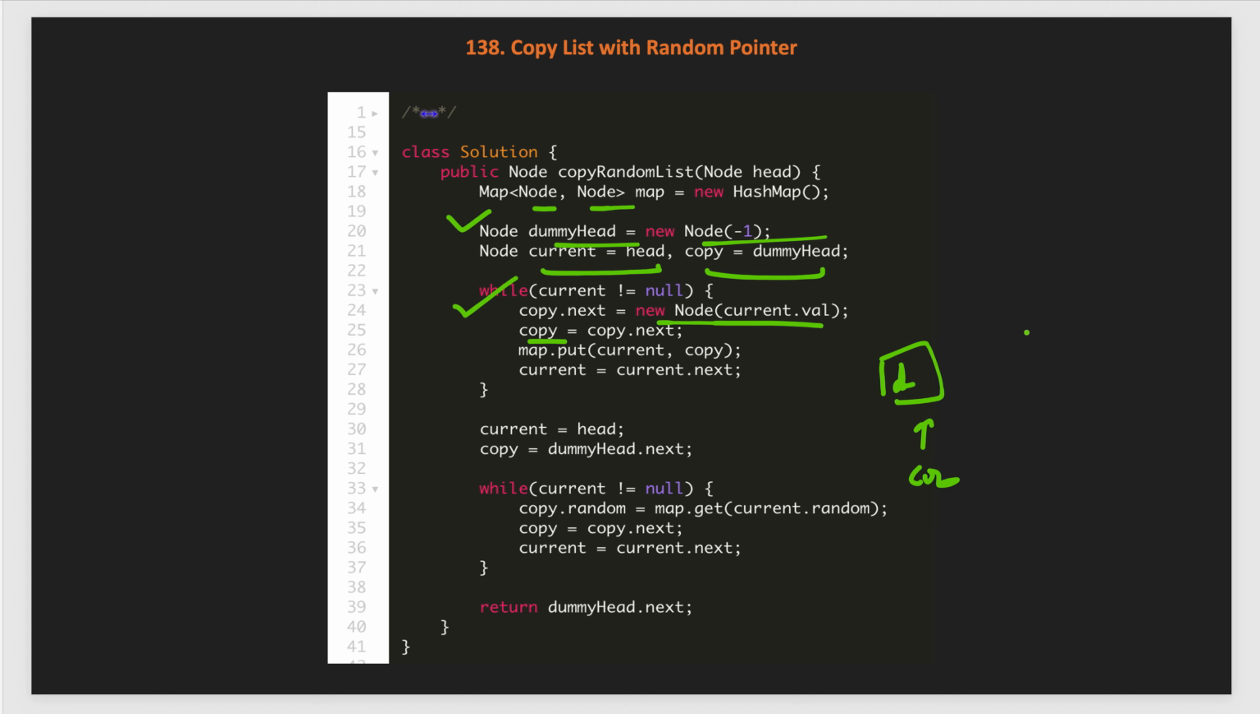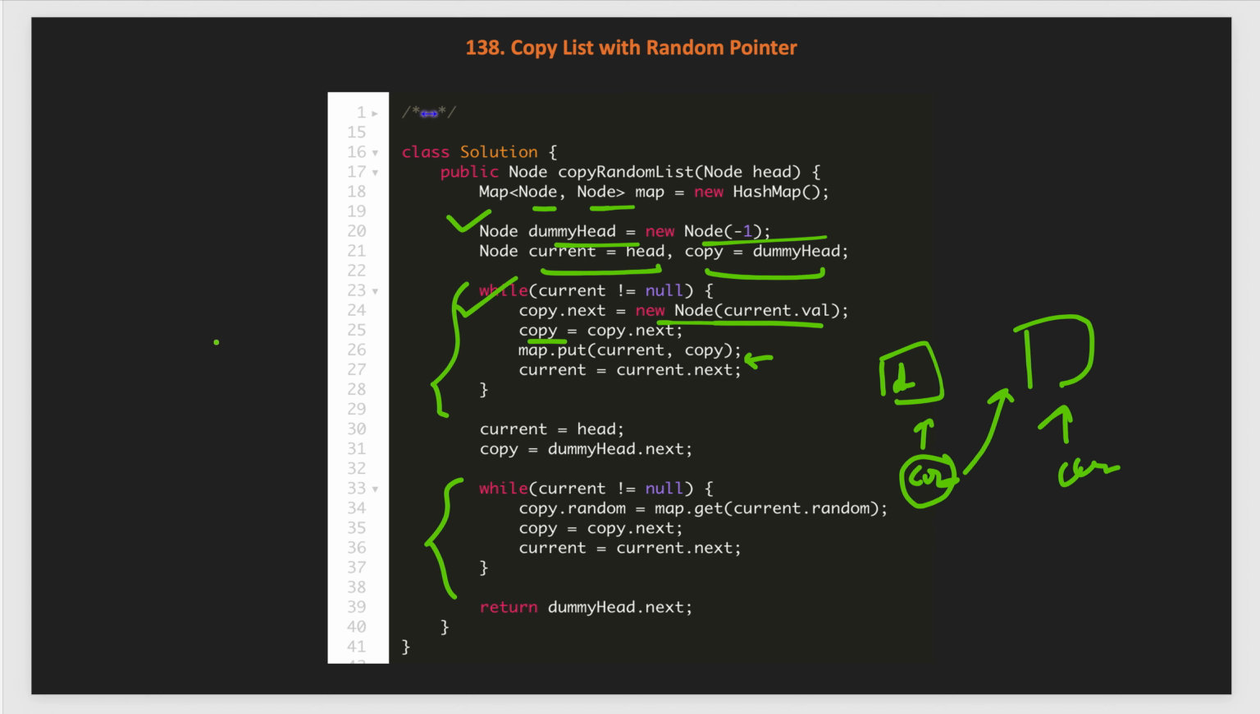So first we create a new node and assign it to copy.next here. Then we update copy from here to copy.next. So copy will be pointing like that, and we also add the reference mapping into the map. So first pass is done. Then in the second pass we again start and map the random pointer.